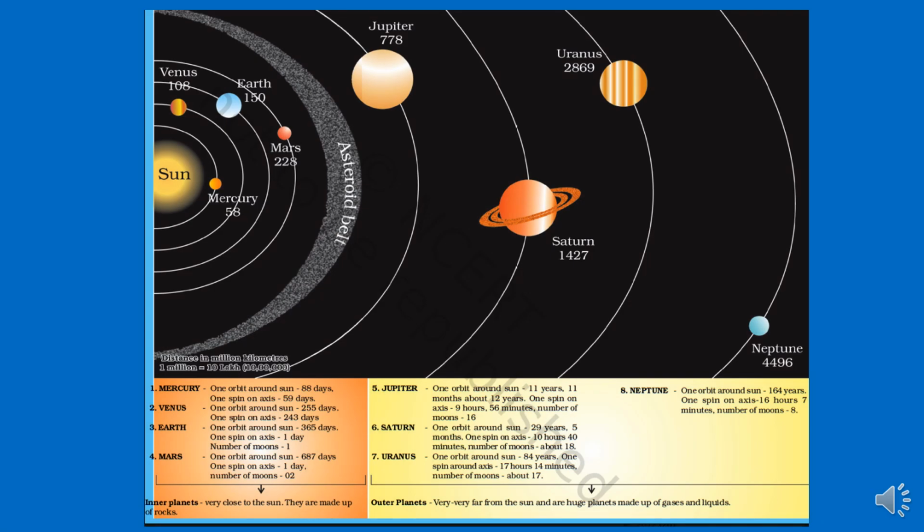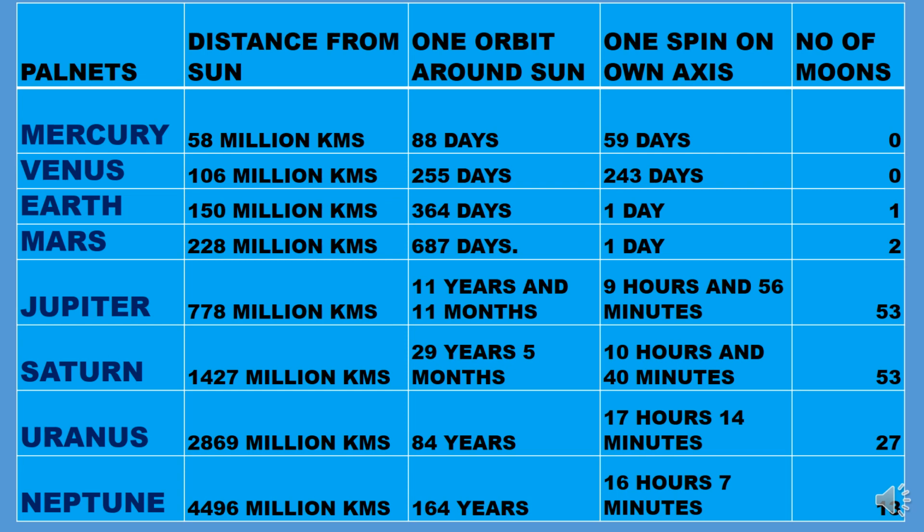There is another picture of our solar system in which all the planets' names are given with the distance from the sun, right? So kids, here I have tabulated the planet positions and their distance from the sun, their one orbit around the sun and their spin on their own axis, and the number of moons they have.